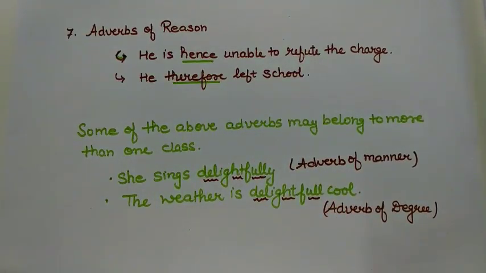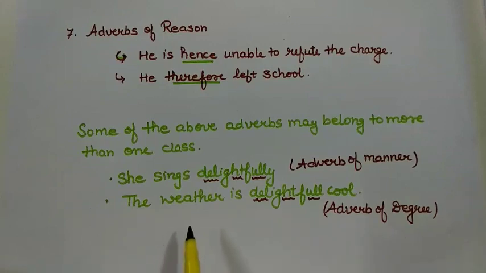Some of the above adverbs which we have recently used may belong to more than one class. Like she sings delightfully is showing adverb of manner here. Means she sings how, like delightfully. So this is adverb of manner. In the next sentence, the same word is playing the role of adverb of degree.